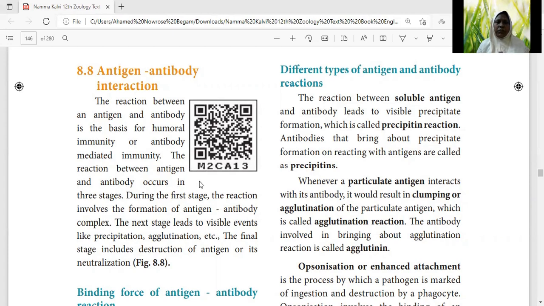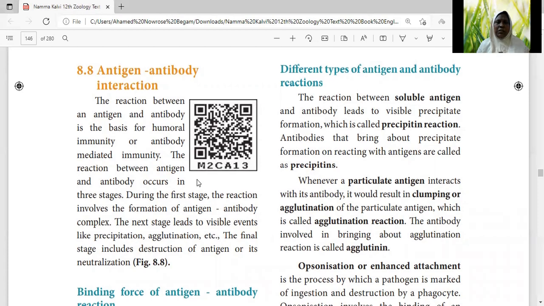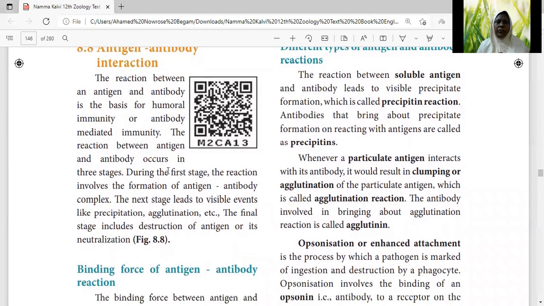We'll discuss now what are the stages that occur due to the entry of the antigen. There are three stages. In the first stage, due to the entry of the antigen into the body, antibodies are produced. Immediately after that, the antigen-antibody complex is formed. So this is the first stage in this antigen-antibody interaction. That is, antibodies which are produced due to the entry of the antigen will immediately form the complex with the antigen.